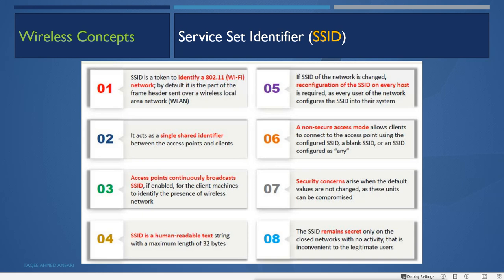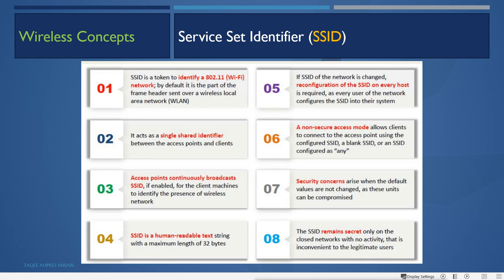Then the SSID is a human readable text string with a maximum length of 32 bytes. As we can see, the SSID is a simple human readable name that we can configure, and it can be configured up to 32 bytes. Then if the SSID of the network is changed, reconfiguration of the SSID on every host is required, as every user of the network configures the SSID into their system.